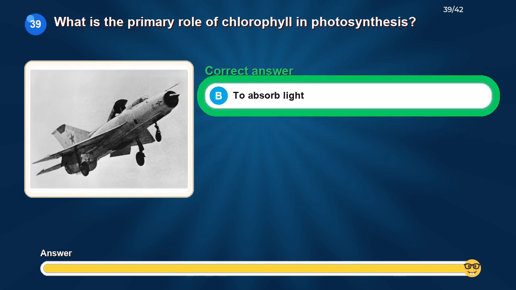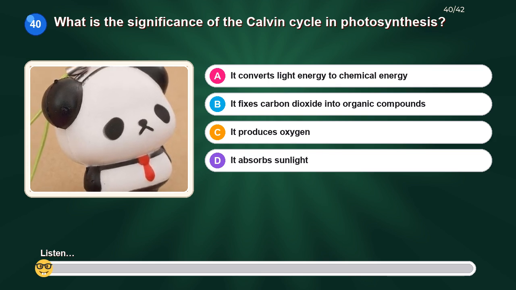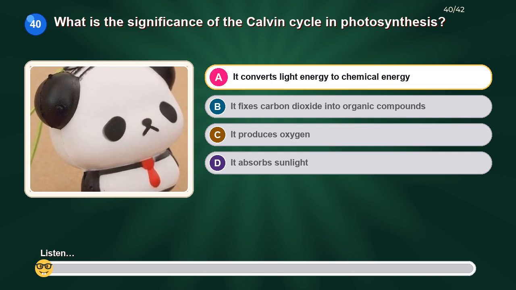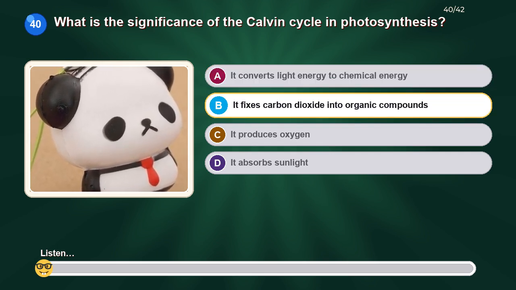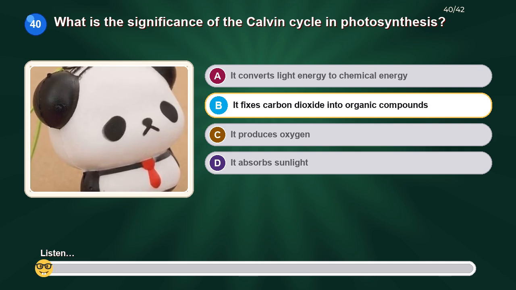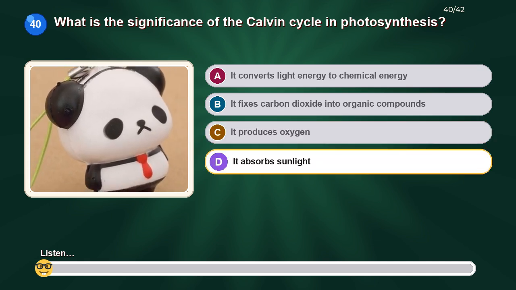The correct answer is, to absorb light. What is the significance of the Calvin cycle in photosynthesis? Option A, it converts light energy to chemical energy. Option B, it fixes carbon dioxide into organic compounds. Option C, it produces oxygen. Option D, it absorbs sunlight.